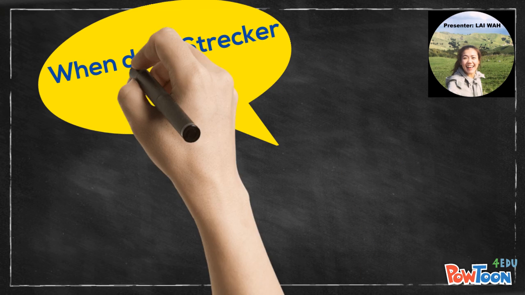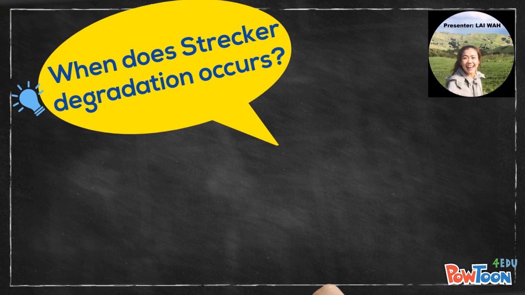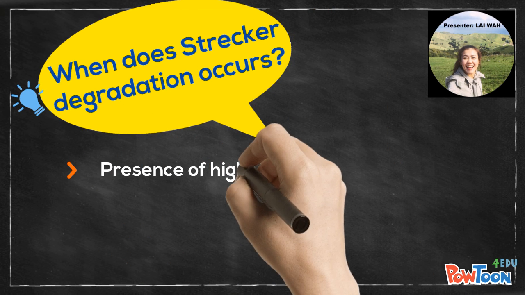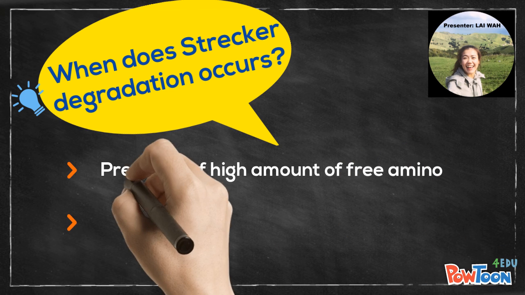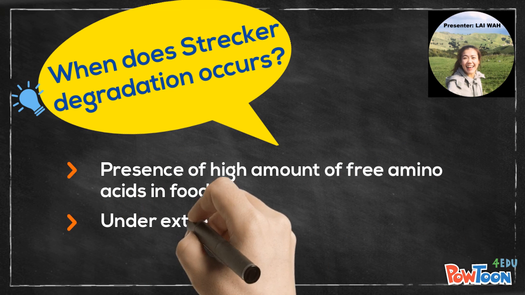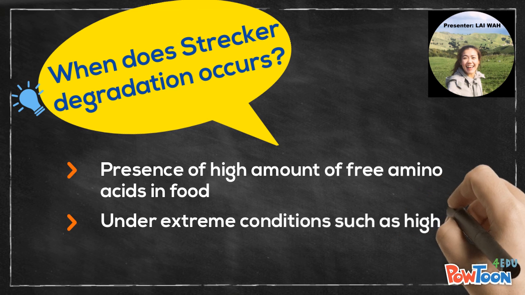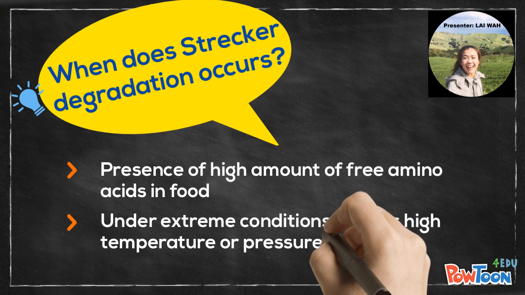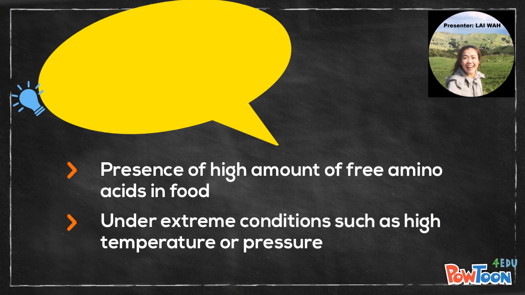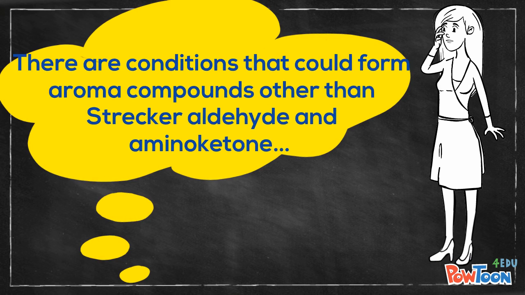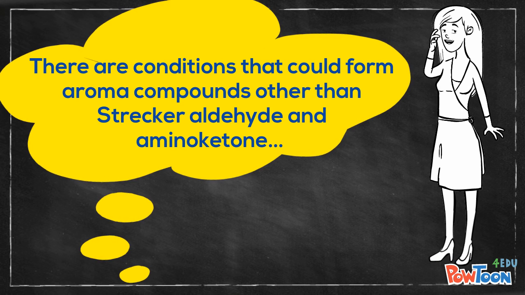We have gone through the mechanism of Strecker degradation, and now we wonder when the Strecker degradation occurs. Strecker degradation occurs when there is a high presence of free amino acids in food, or it can happen under more extreme conditions such as higher temperature or under pressure. There are some conditions that could form compounds other than Strecker aldehyde and aminoketone. Let's look at examples below.